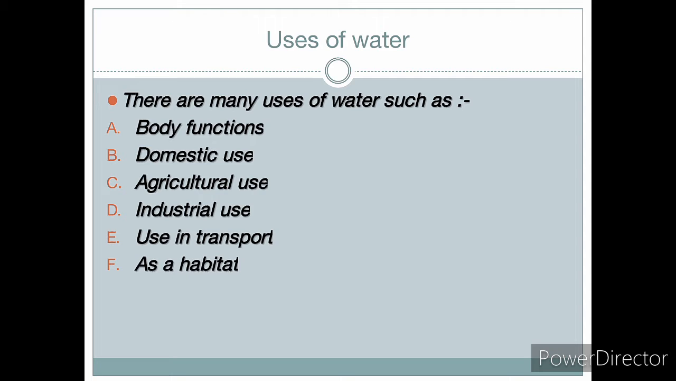Many marine animals like fishes, crabs, dolphins, etc., live in water, right? And water is a habitat to them, right? So these are some of the very unique uses of water.